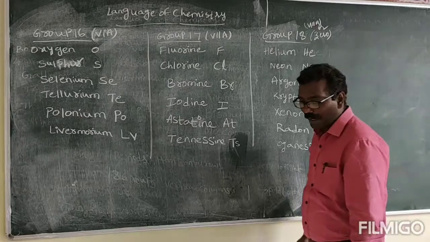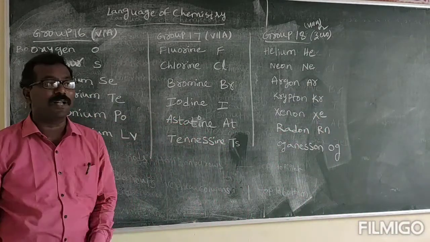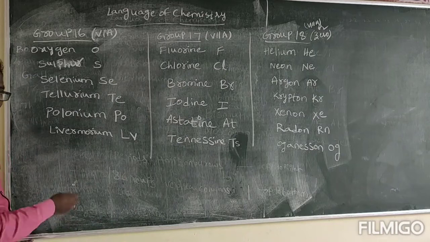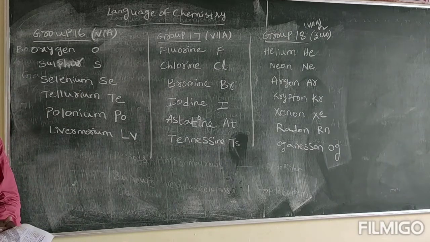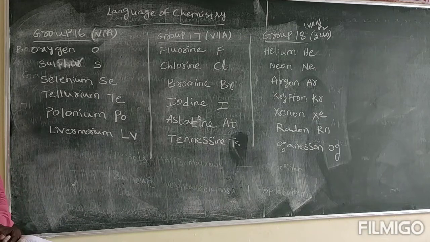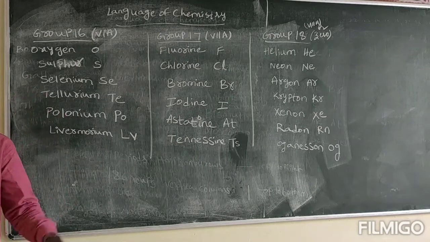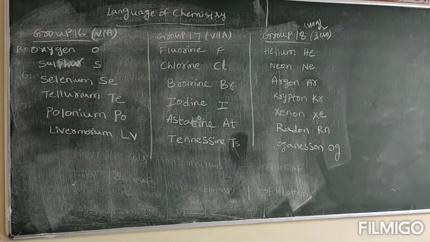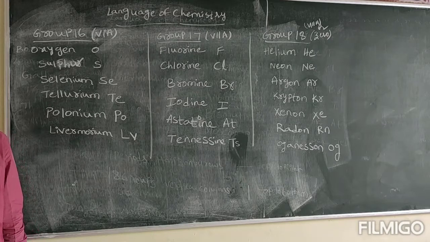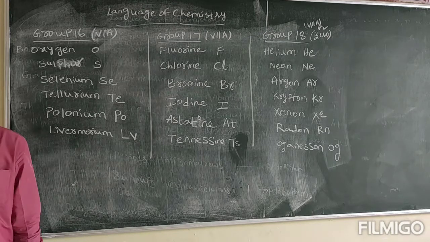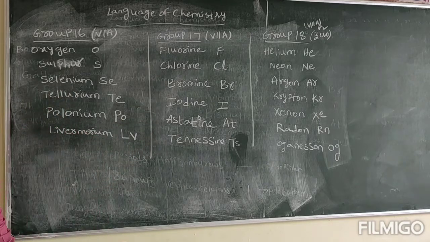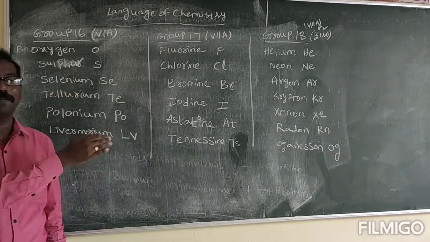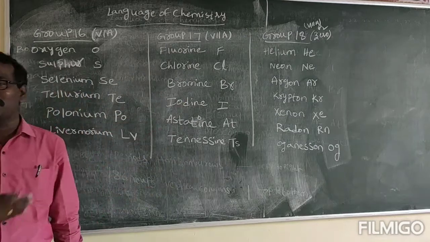Okay. So now what is the need for you to read all these? If you read whatever I have given to you now, group 1A, group 2A, group 3A, group 4A, group 5A, group 6A, group 7A and group 8. Total 8 groups of these elements. In the next class, I will make you draw the periodic table within 10 minutes. Within 10 minutes, how to draw the periodic table and insert it. For that purpose, I am making you learn all these.